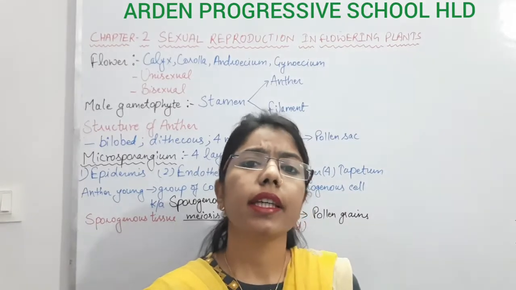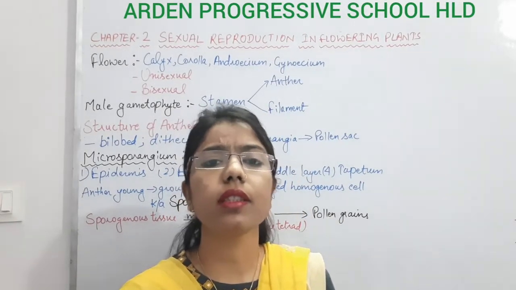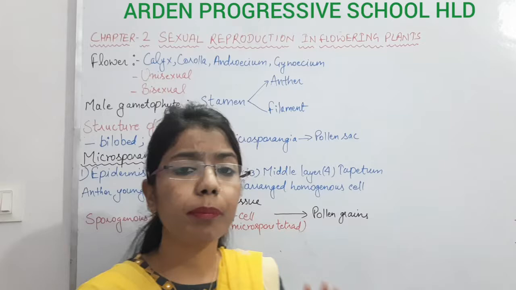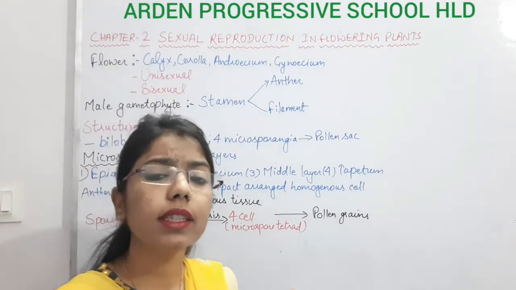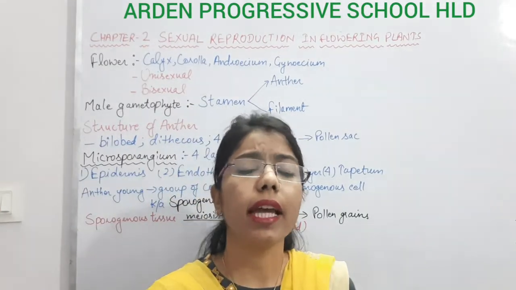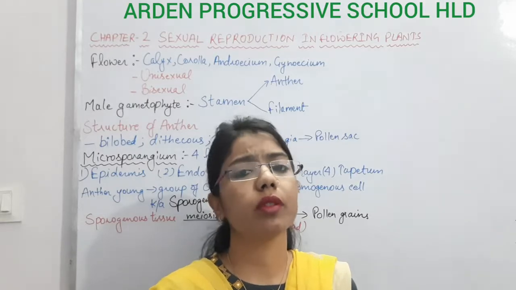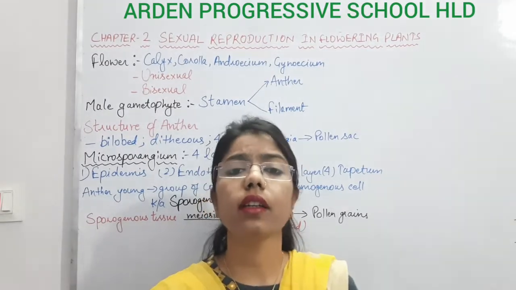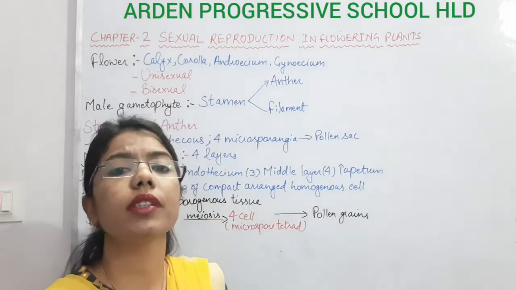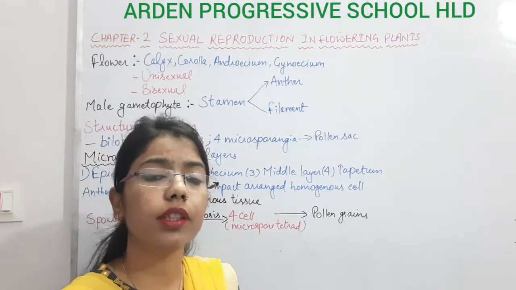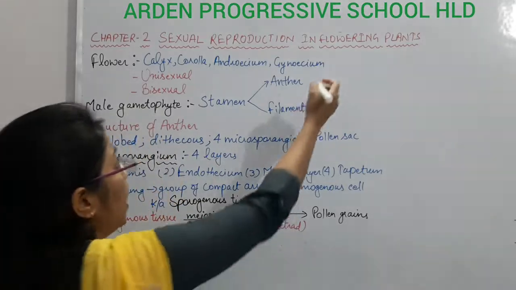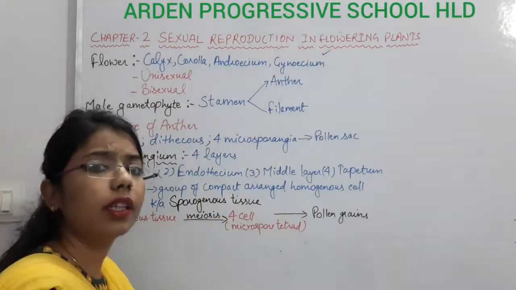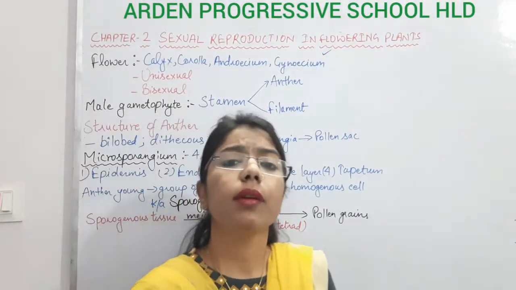So students, in the last class we discussed the basics of reproduction in the first chapter. In that we covered two different types of reproduction, asexual and sexual. In this chapter we are going to study sexual reproduction, specifically in plants, how sexual reproduction takes place in the flowering plants.